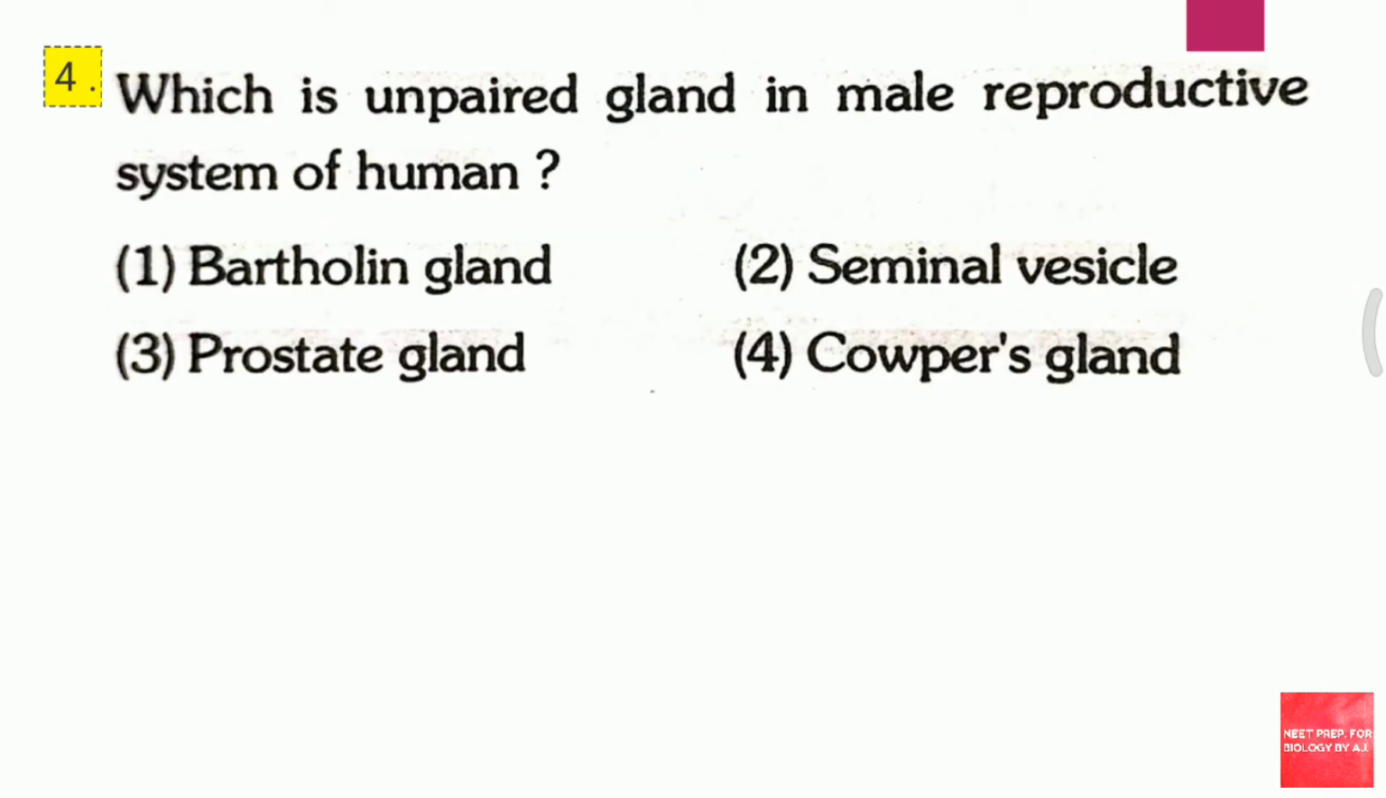Question 4. Which is unpaired gland in male reproductive system of human? First, Bartholin's gland; second, seminal vesicle; third, prostate gland; fourth, corpus gland. Which is unpaired gland in male reproductive system of human? The answer for this question is third, that is prostate gland.